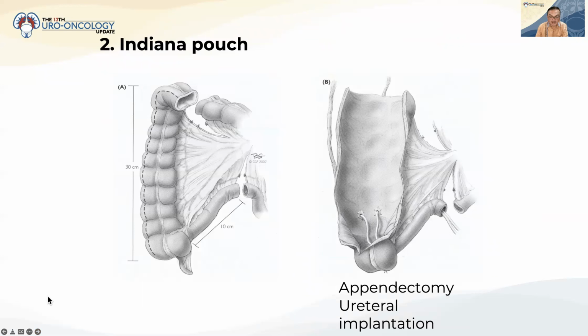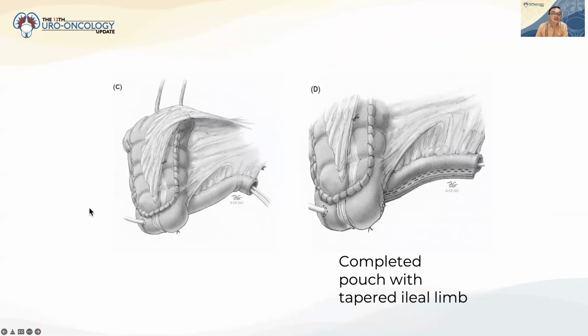Another type is the Indiana pouch. This uses all parts of the ascending colon. Then appendectomy and ureteral implantation in the colon, saving part of the ascending colon as a pouch, and completing the pouch with a tapered ileal limb.